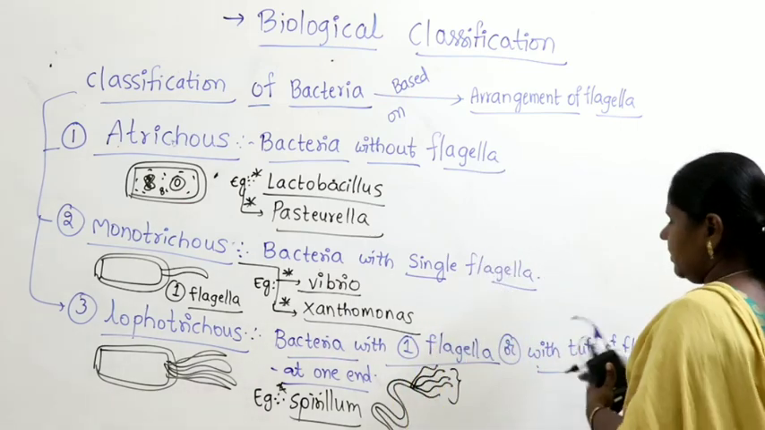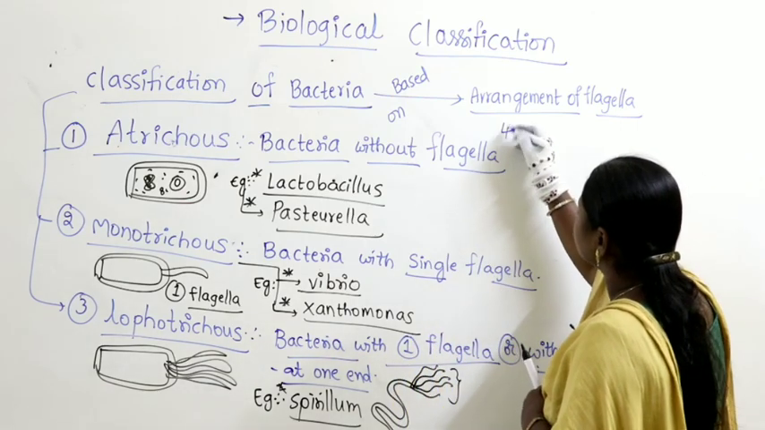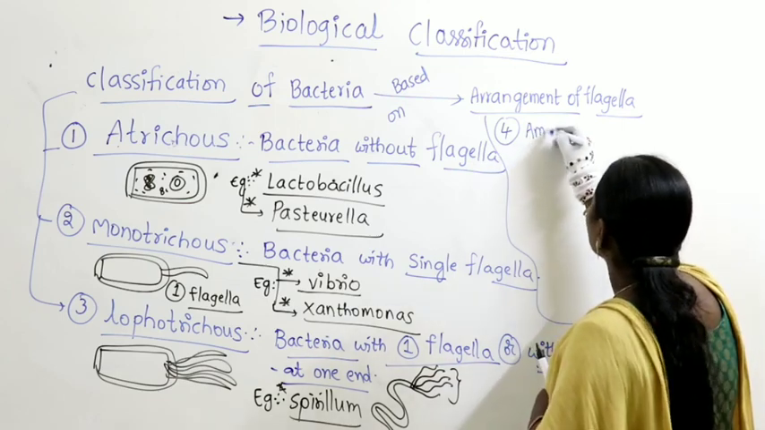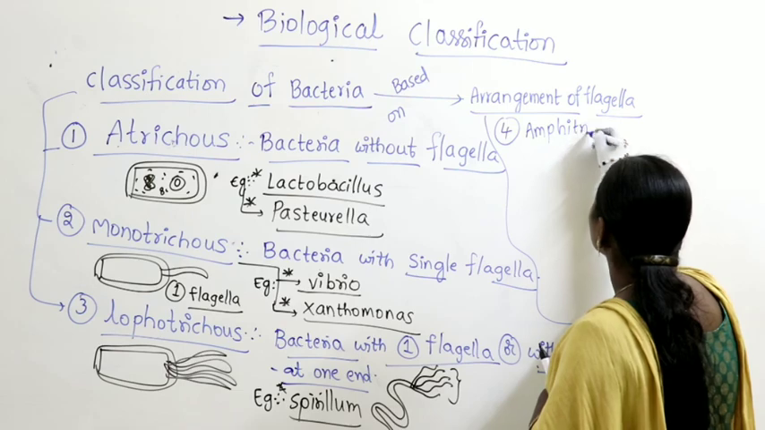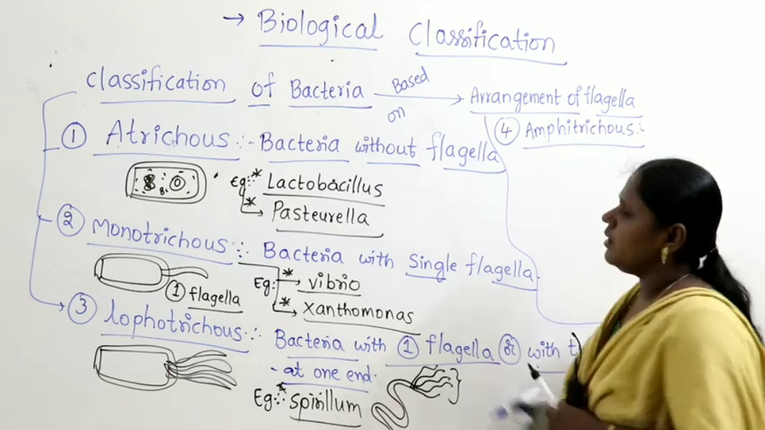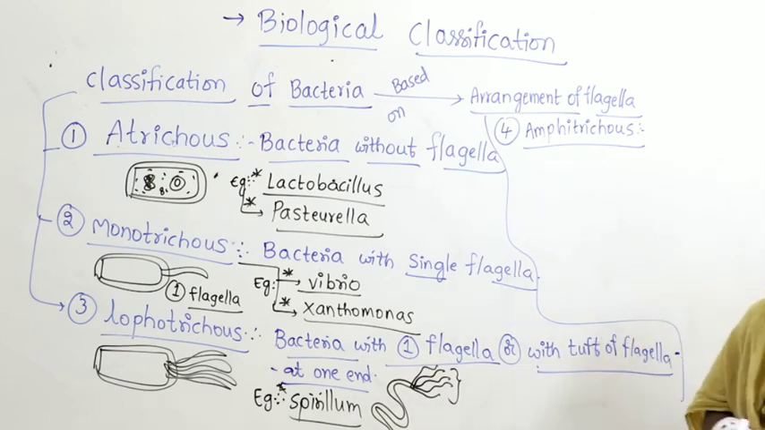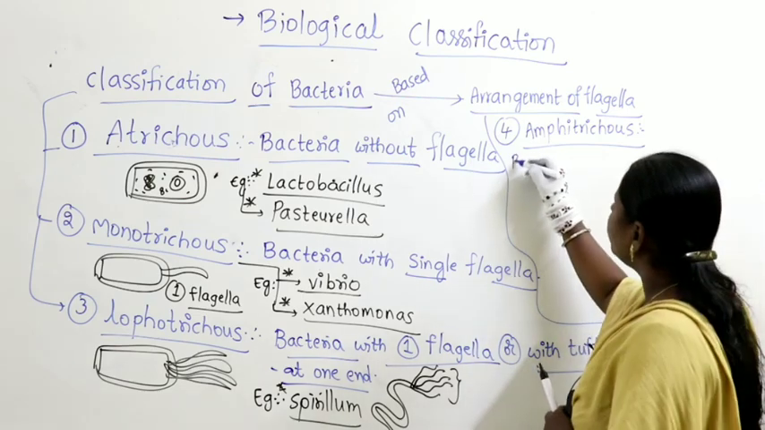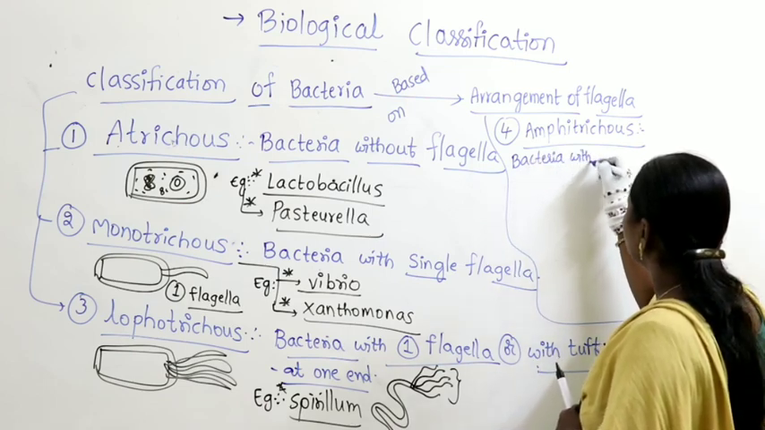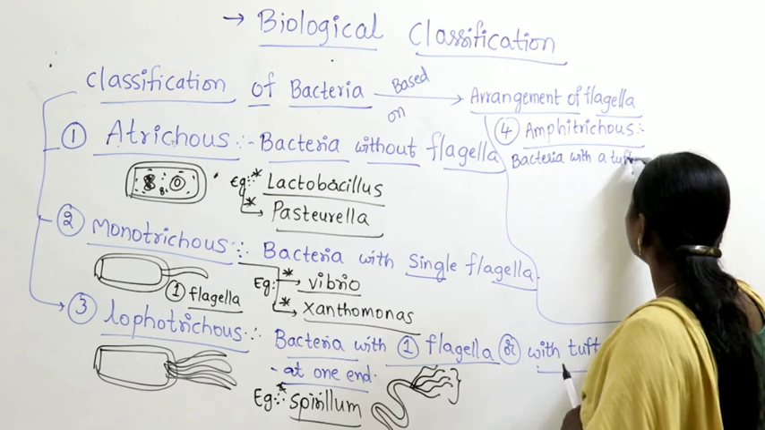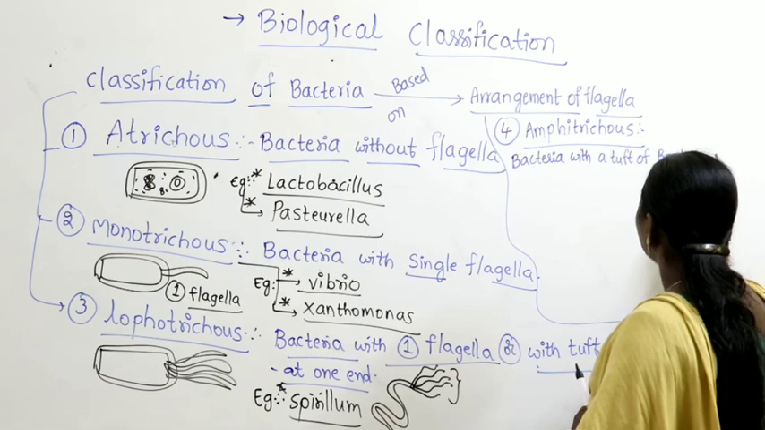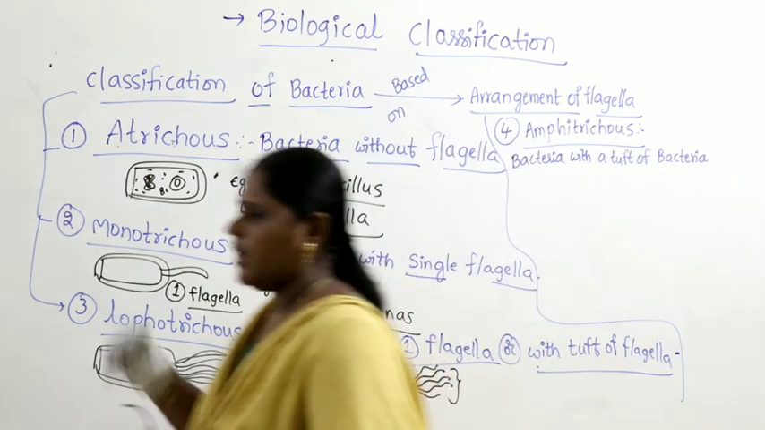Right? Let us continue with this. Now let us go with the next one, Amphitrichus. Let us continue with Amphitrichus. What is Amphitrichus here? Bacteria with a tuft of flagella. Bacteria with what? A tuft of flagella. Tuft means